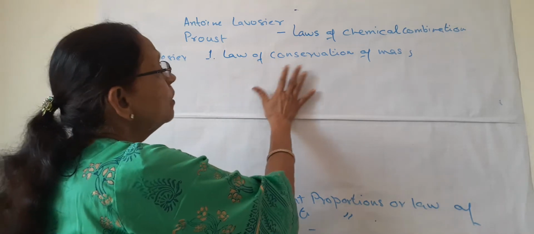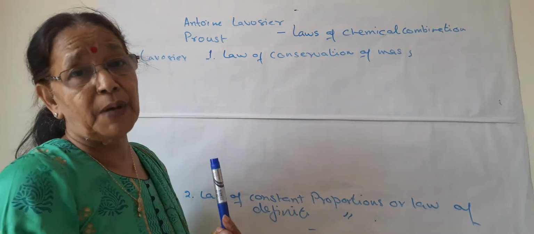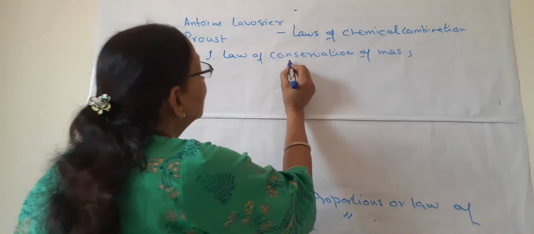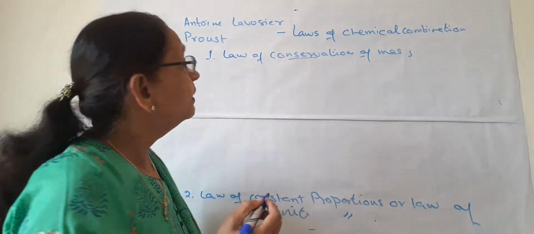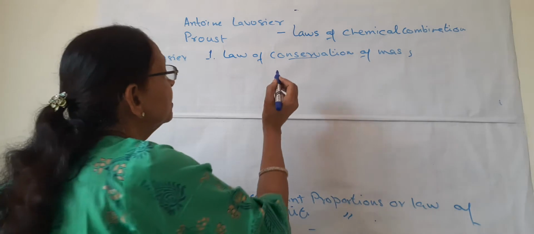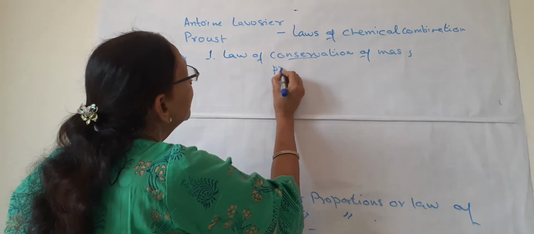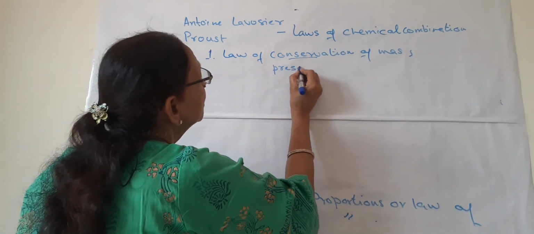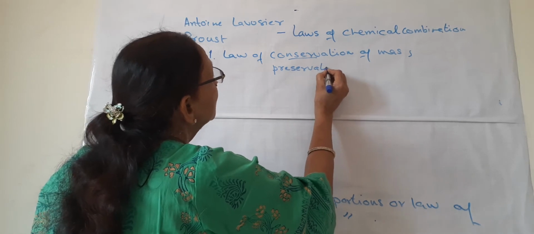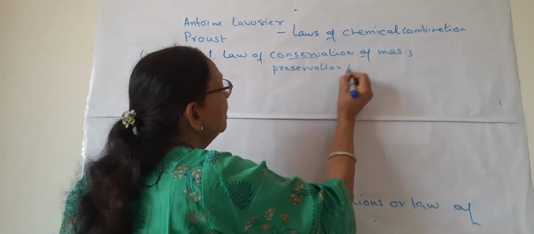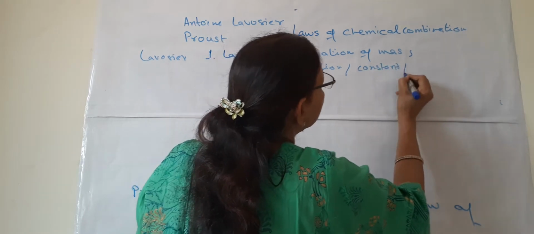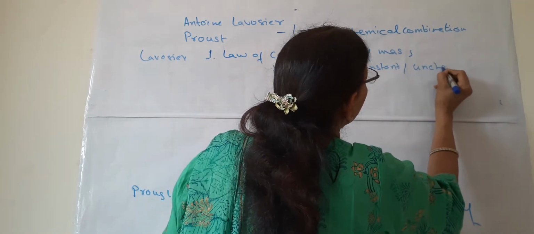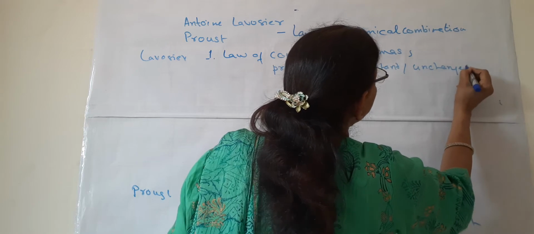Now what is the law of conservation of mass? You should know the meaning of the word conservation. The meaning of conservation is something like preservation, to preserve, or constant, or unchanged, which is not changing.